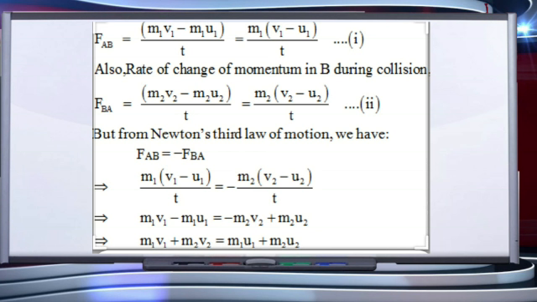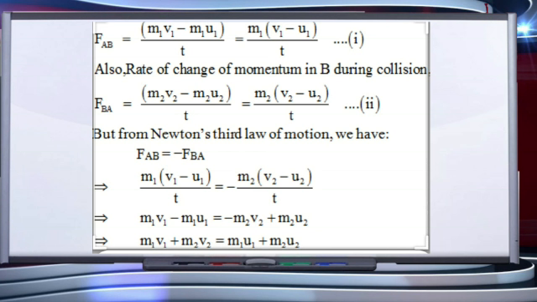Putting in the values, m1(v1 minus u1) upon t is equal to minus m2(v2 minus u2) upon t. t will be cancelled on both sides, and finally we get m1v1 minus m1u1 is equal to minus m2v2 plus m2u2.